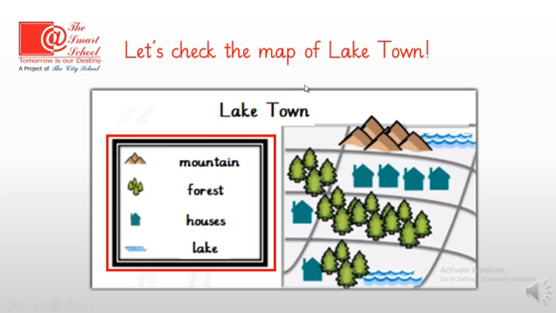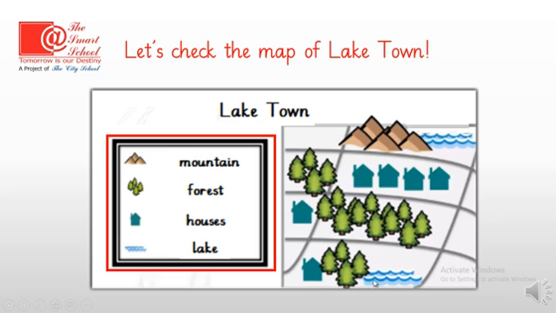You can see the symbol of mountains here, and this key tells us that this symbol is used for the mountains. Now the symbol of trees here, and this key tells us that these trees are used for showing the forest. Then houses, the outline of houses is showing us the houses.